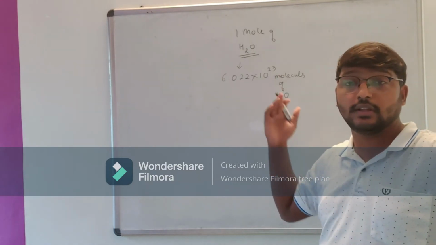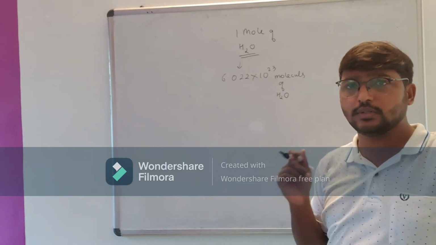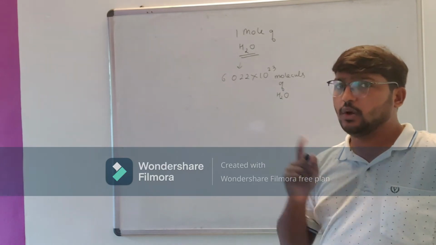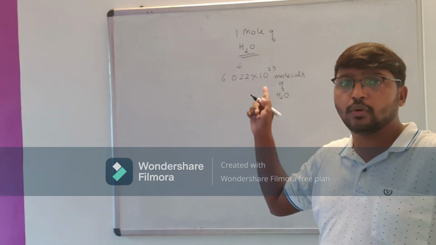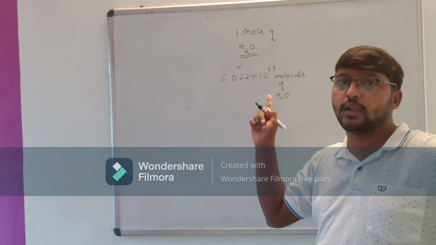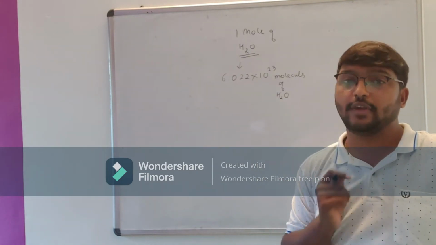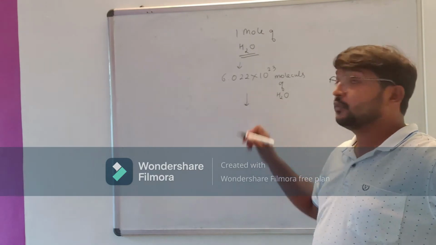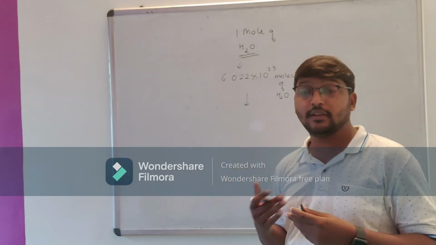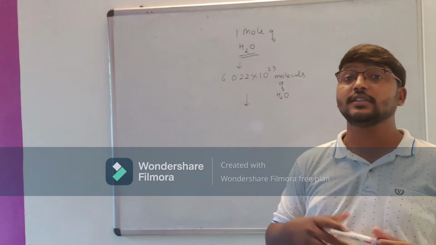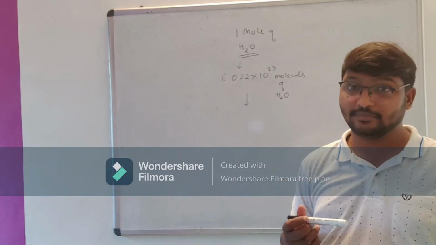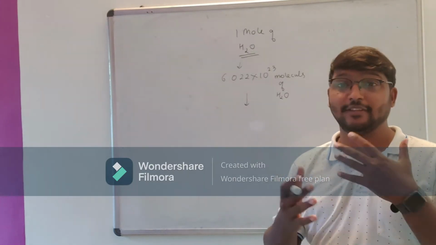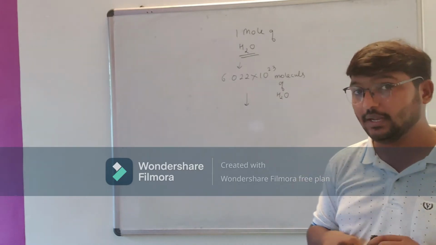Now this was about its number of molecules. How can we find the gram molar mass or gram molar weight of 1 mole of H2O? It is very simple. For that, as I told you previously, we need to know atomic mass, atomic number, and everything, which we're going to complete in a basic class.